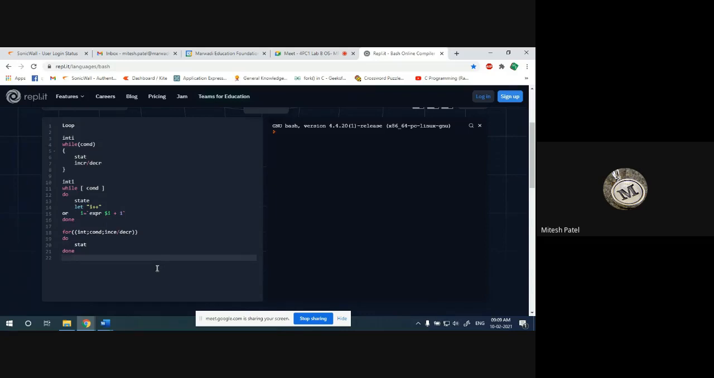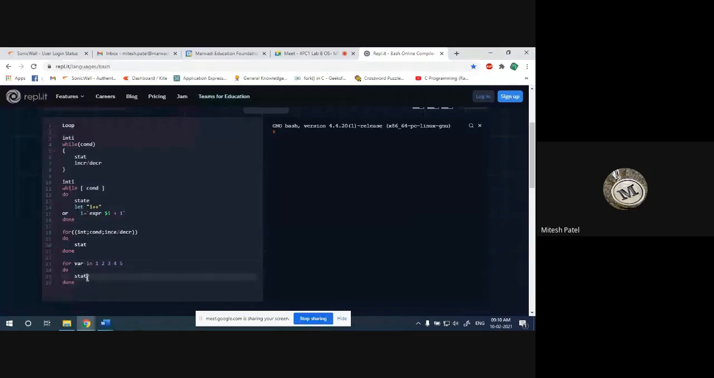For this, you write the variable name, the in keyword, and here you provide the set of possible values, let's suppose 1 2 3 4 5. Then do, statement, and done. This syntax means that whichever values you have given in the set, those values will be considered in the loop. Let's see that example. I am erasing some things.